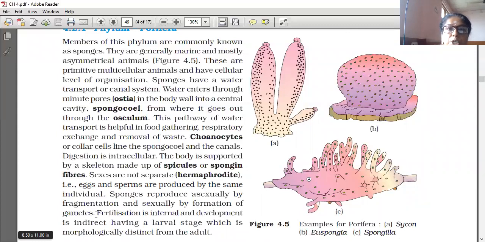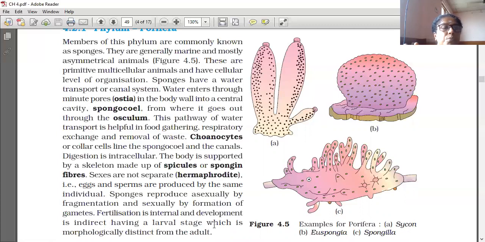Reproduction: sponges reproduce asexually by fragmentation and sexually by formation of gametes. Fertilization is internal. Internal means taking place inside the body, and development is indirect. Indirect development means larva is present. Do you know what a larva is?